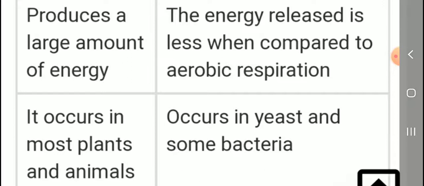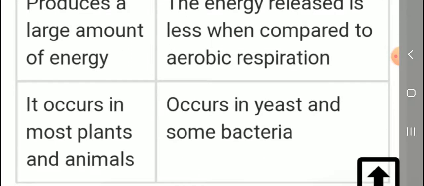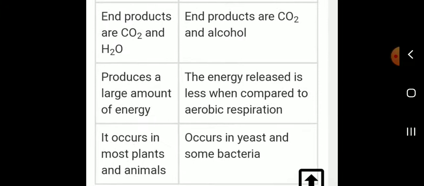Next, it occurs in most plants and animals. Aerobic respiration occurs in most plants and animals. Anaerobic respiration occurs in yeast and some bacteria. Anaerobic respiration, example: yeast and bacteria. Aerobic respiration, example: plants and animals. Okay, that's all.